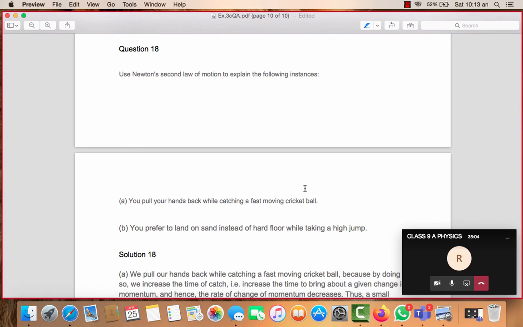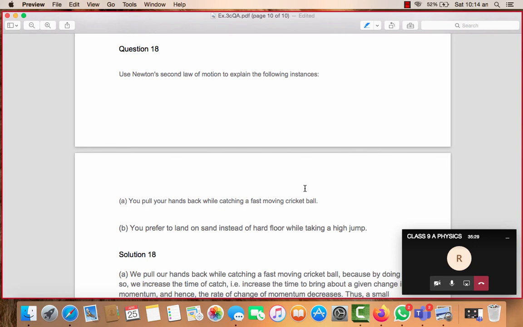The reason is again physics, students. They do it technically, keeping this particular concept in mind, that they decrease the time of impact. Lesser is the time of impact, more is the impact of force, which causes the ice cubes or the bricks to break.